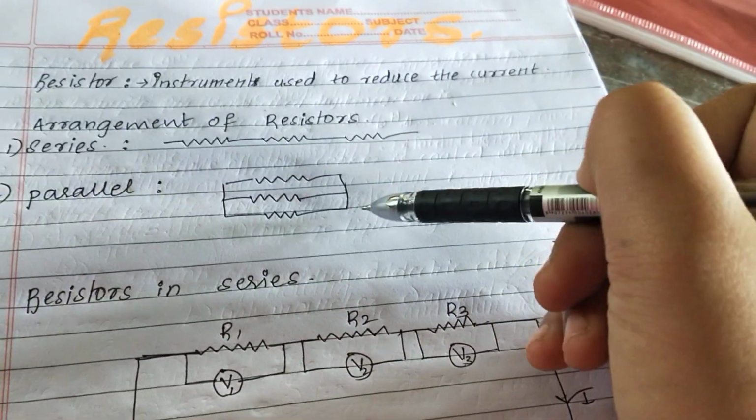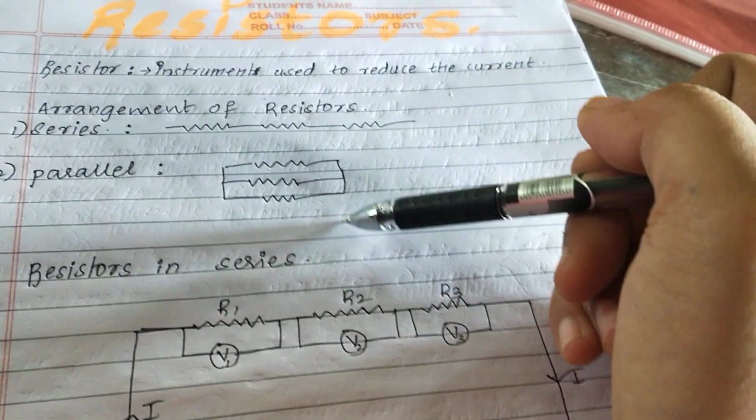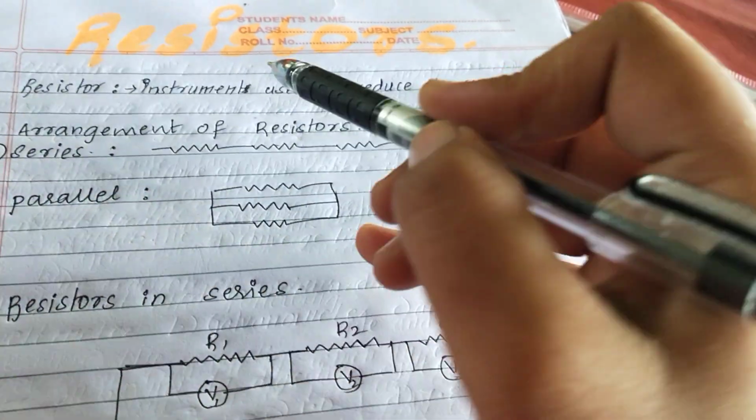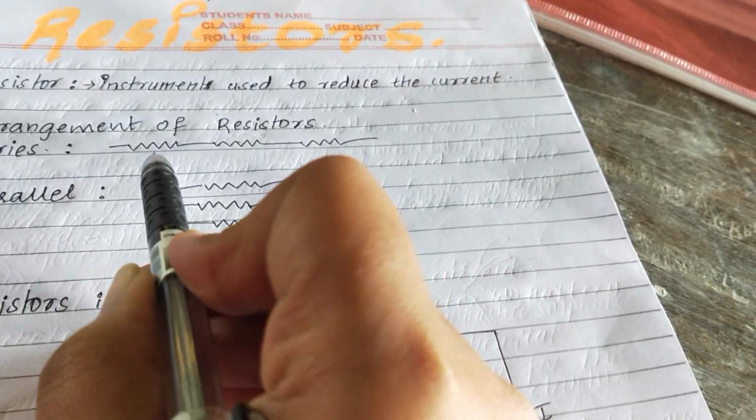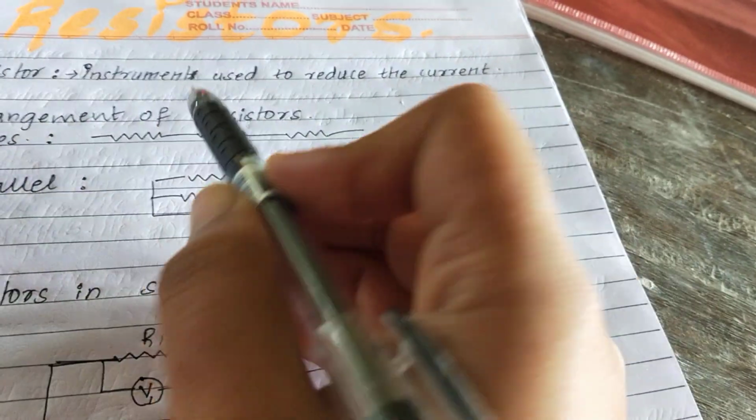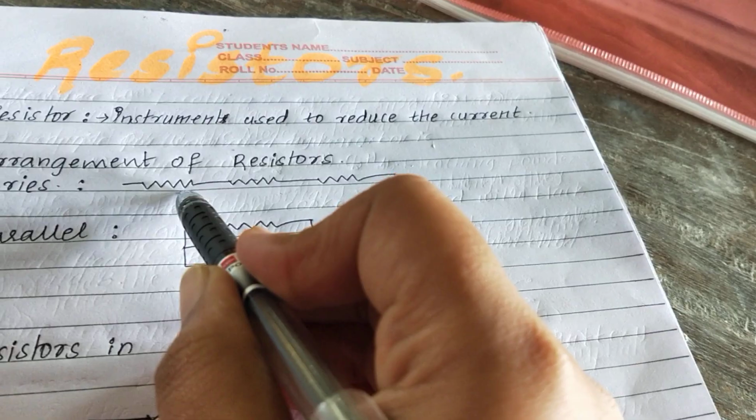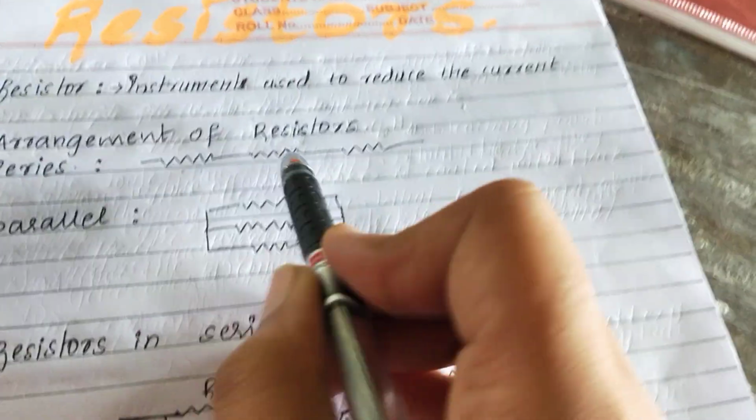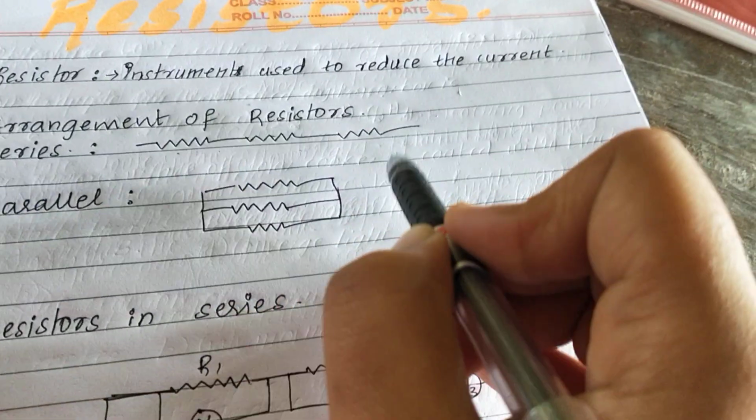From the diagram you can understand what is meant by series arrangement and what is meant by parallel arrangement. When we talk about series arrangement, the resistors are arranged sidewise. They are not arranged one below the other. Resistors which are arranged side by side are said to be arranged in series.